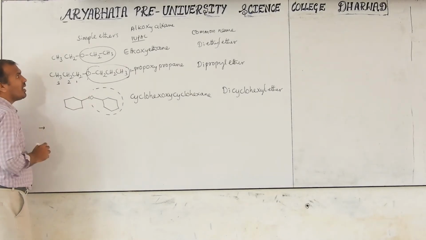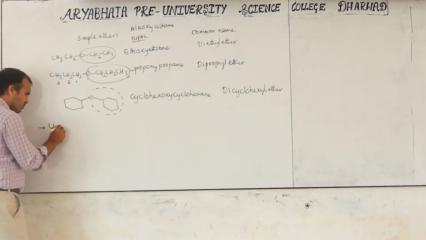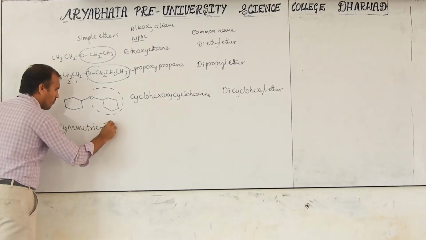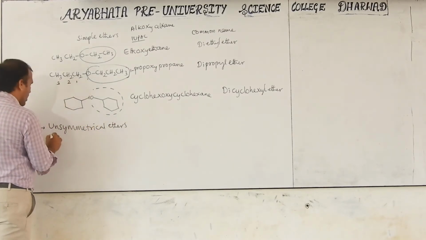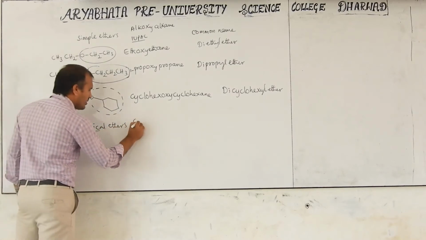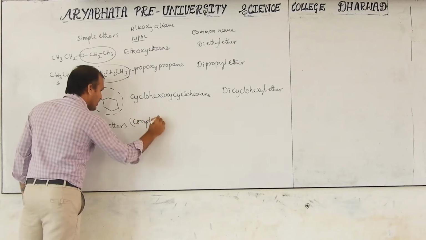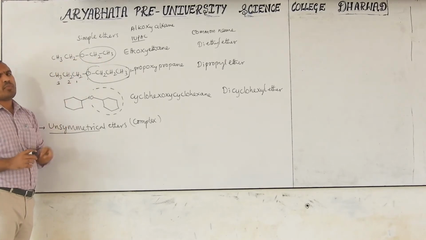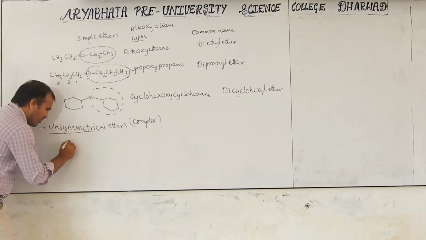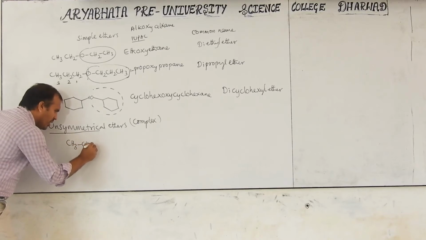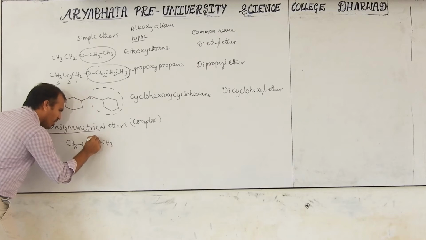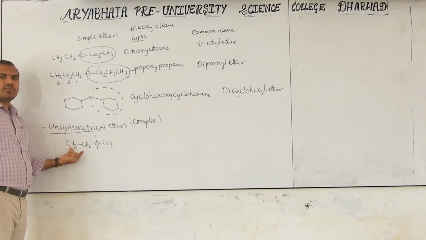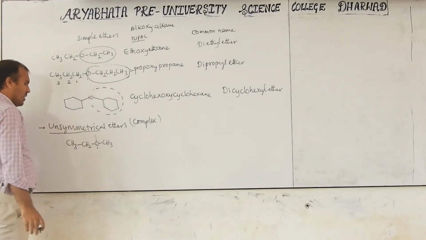Next, I will discuss the unsymmetrical ethers. Unsymmetrical ethers are also known as complex ethers. Take one example. In simple ethers, both sides of oxygen have the same alkyl groups. Here there are different alkyl groups. For example, this is CH3OCH2CH3. If you cut this molecule like this, on the right side you get the methyl group, and on the left side you get the ethyl group. Then it is an unsymmetrical or complex ether.